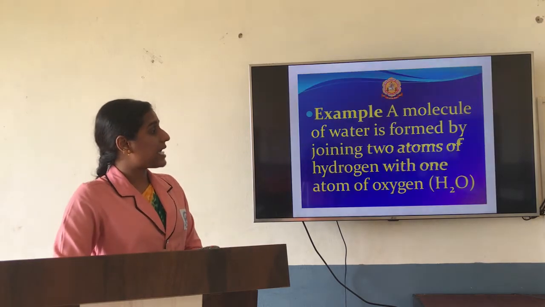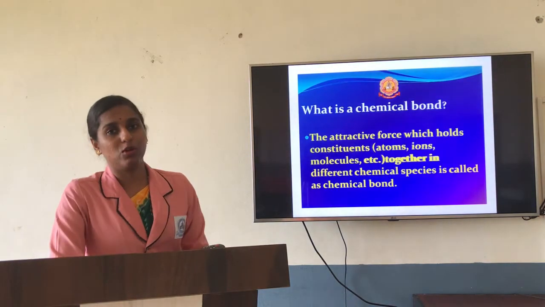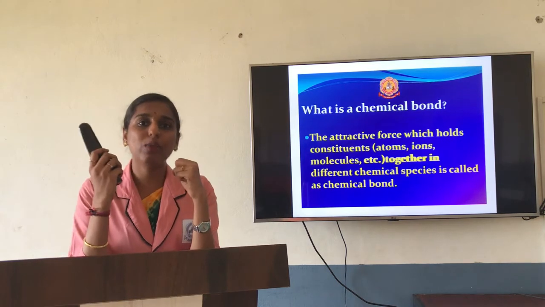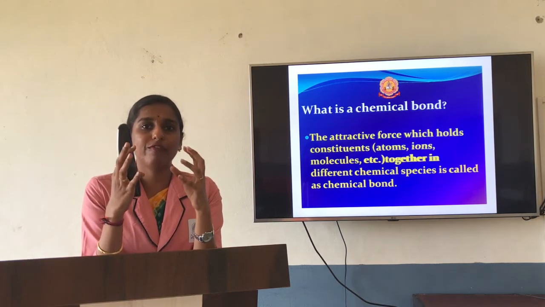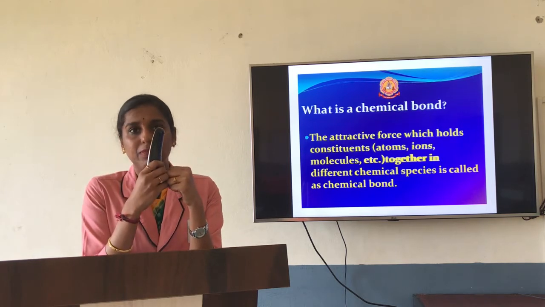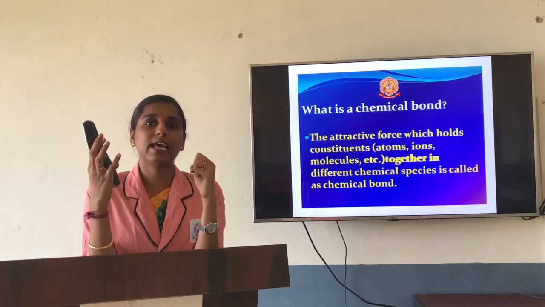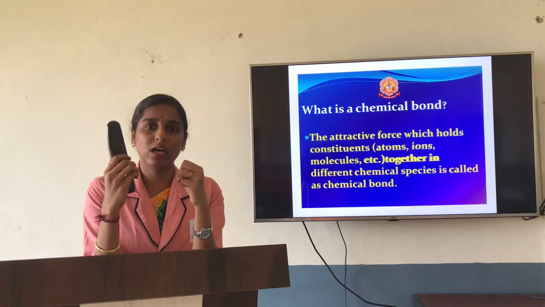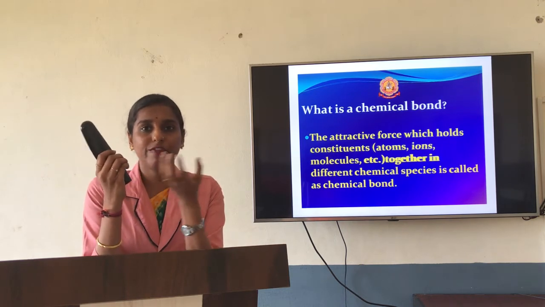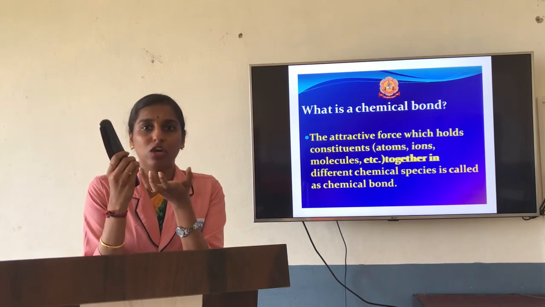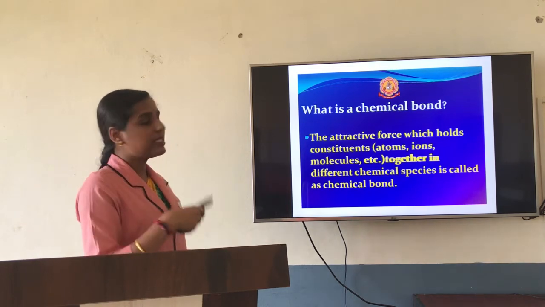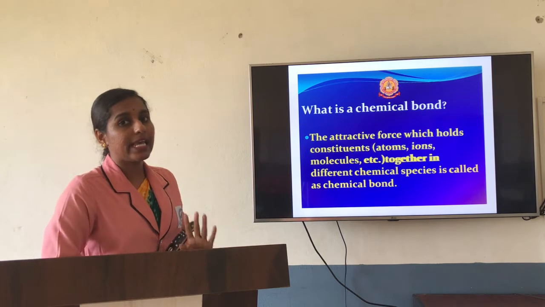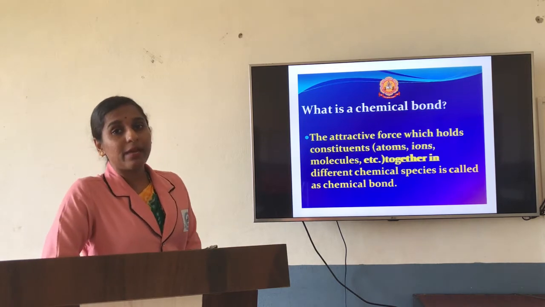Next we will be studying chemical bonds. How do these molecules exist? They exist because of some kind of force of attraction present between them. Though hydrogen and oxygen come together, there should be some force of attraction which holds them together to form a molecule. That is what we will learn under this concept, and it is known as chemical bond. What is meant by chemical bond?